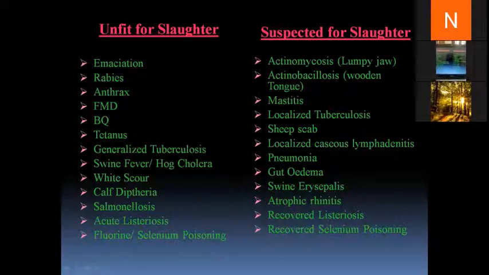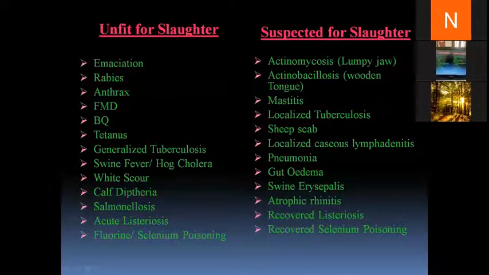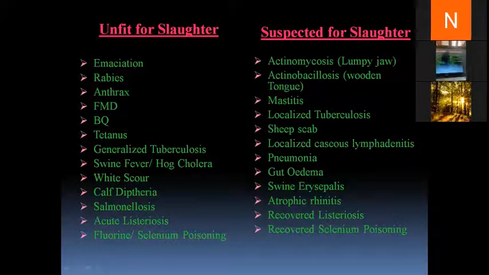This decision depends upon the changes we observe in an animal, whether it is turning into a healthy animal or not, or in some cases, on the post-mortem examination of the animal to decide whether it is fit or unfit for slaughter at later stages. So these are the diseases which I have mentioned, which are unfit for slaughter as well as suspected for slaughter.